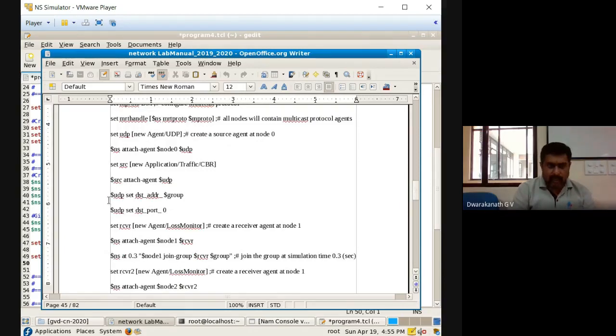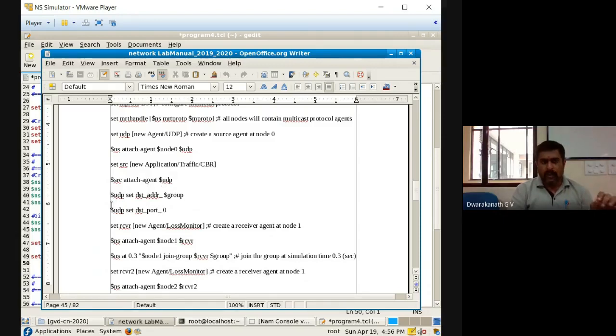Observe carefully the source: we had created the traffic agent, am I right? And we have attached that traffic agent to node 0. And we have created a source agent, that is CBR, and that CBR has been attached to UDP. Those things we did in NSG always.